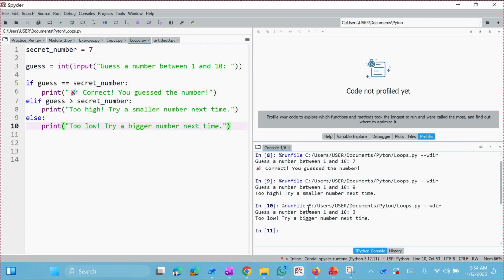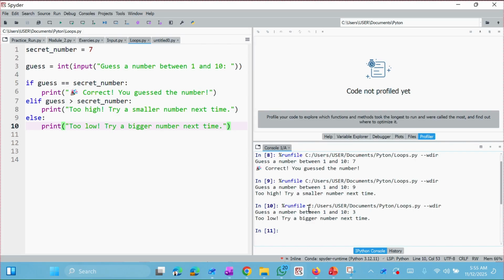Okay. So here's what is happening. We first store the secret number in a variable. Okay, we first stored 7, which is the secret number, in a variable called secret number. Then we use input to ask the player for a guess. Remember user input from the last video.